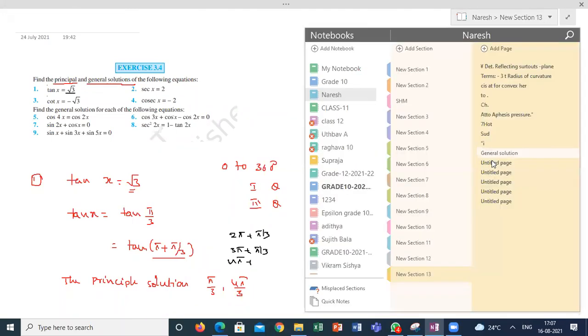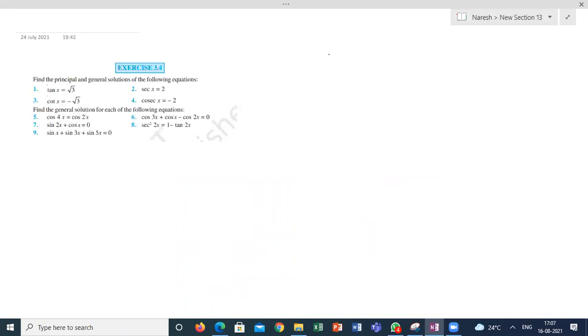Shall I move to the next one? Yes, sir. So the next question is secant x is equal to 2. When do you get secant x equal to 2? Secant of pi by 3 only, no? Am I right or wrong? Yes, so I can write like this.